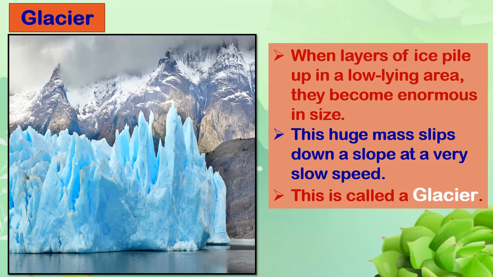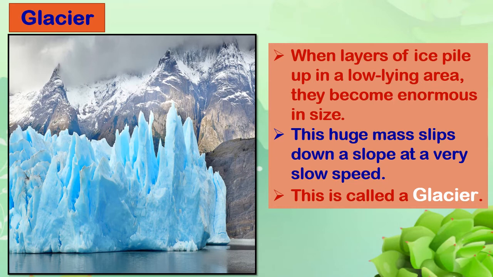Glacier. When layers of ice pile up in a low-lying area, they become enormous in size. They keep on piling up and become like a big hill or mountain in size.